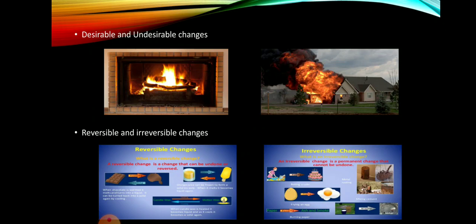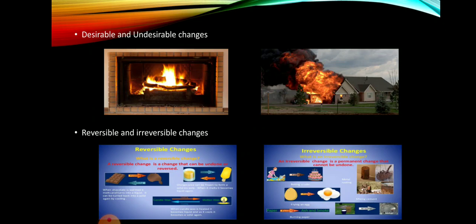But in summer, if it is the rain which saves us from the scorching sun, this change is a welcome change. So the changes that benefit us are called desirable changes, and the changes that cause harm are called undesirable changes. Here in the picture you can see the difference between both of them: the burning of wood in the fireplace is a desirable change, which benefits us, which protects us from the cool atmosphere outside. So we prefer it during the winter season.